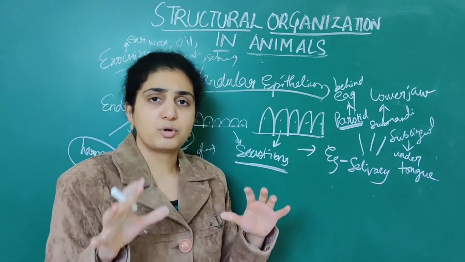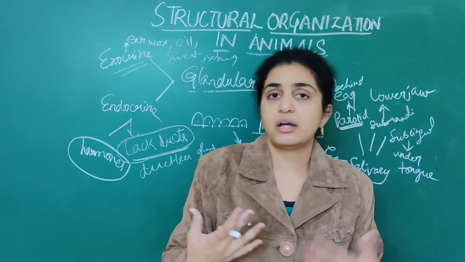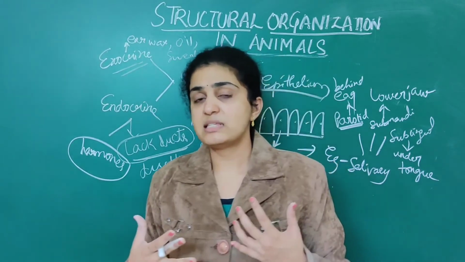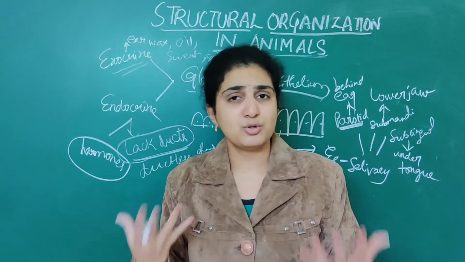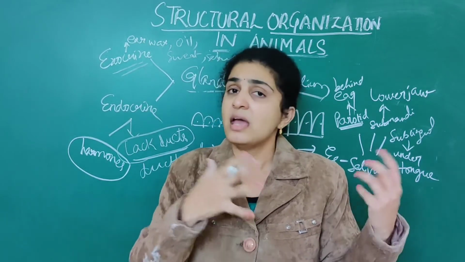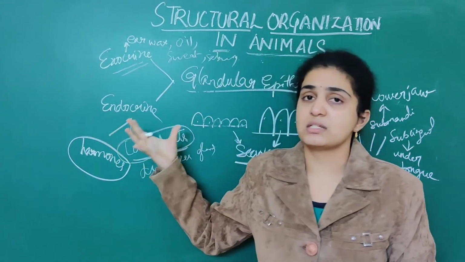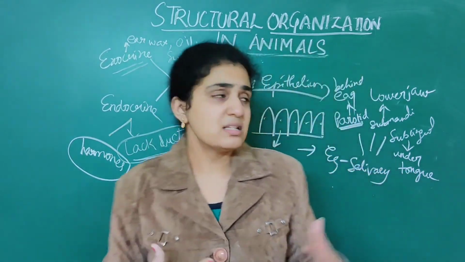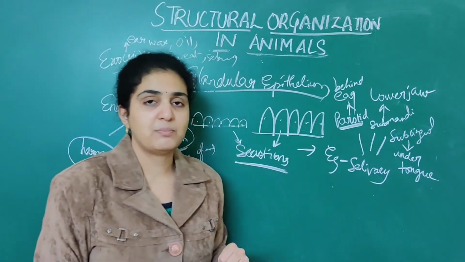Hormones like estrogen and progesterone we have discussed in the chemical coordination and integration chapter. If you have not seen that video, go and see it for numerous glands, numerous hormones, how they act, extracellular receptors, intracellular receptors, everything we have discussed there. So in these endocrine glands also that is present. So this is about the four types of epithelium.